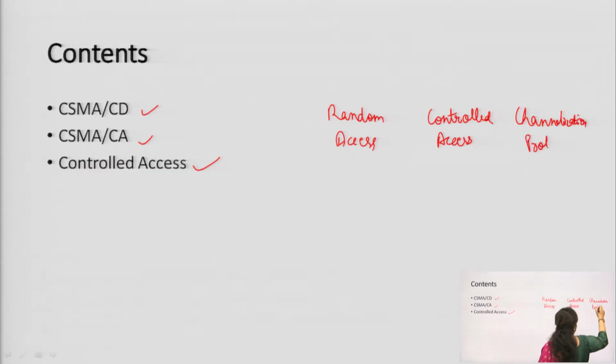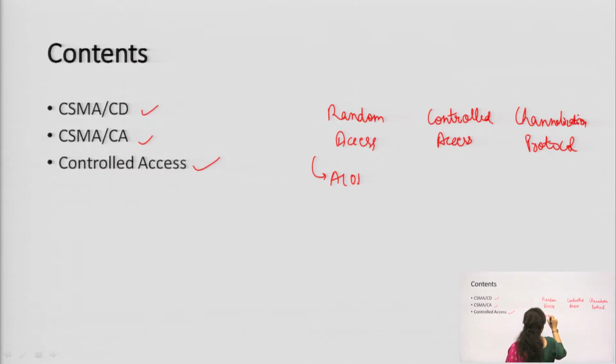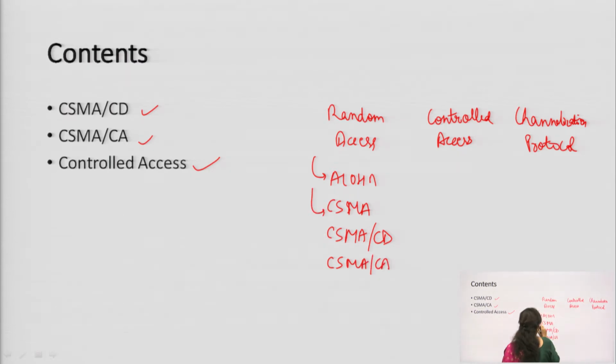These are the different types of protocols that are part of multiple access protocols. In random access, we have seen Aloha and CSMA, then CSMA CA and CD we will discuss today. These two topics we will discuss today.